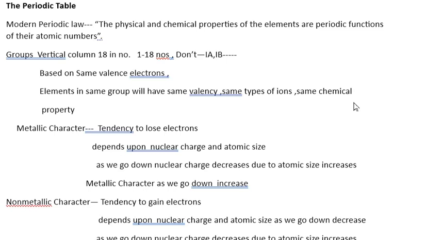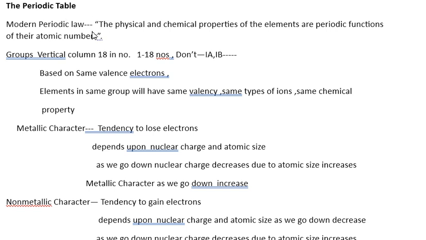So let's revise the periodic table as your exams are coming closer. Here are the most important points we are going to study. The periodic table is a very easy chapter, so you have to keep a few things in mind when you are answering. This is just a revision. So these are the main points we are going to discuss, which you have to keep in mind.